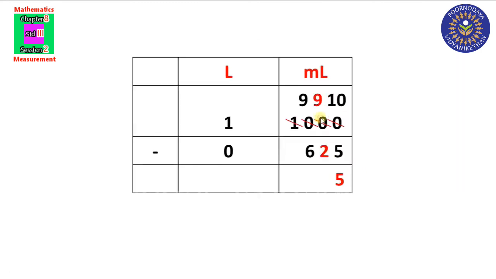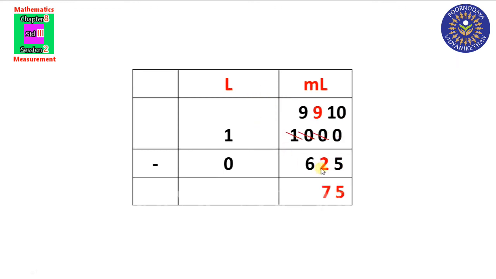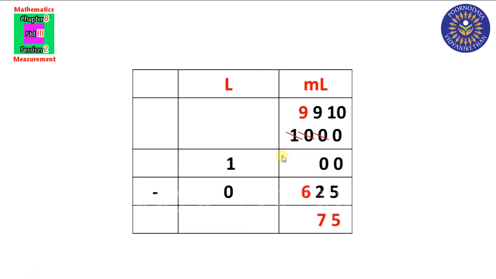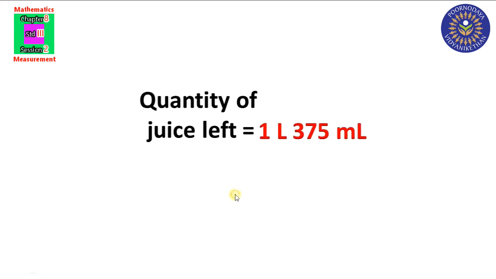Next we are going to subtract 9 and 2. 9 minus 2, 7. Next we are going to subtract 9 and 6. 9 minus 6 is equal to 3. Now look at this liter column. 1 minus 0, 1. So the quantity of juice left is 1 liter 375 milliliter. Did you understand?